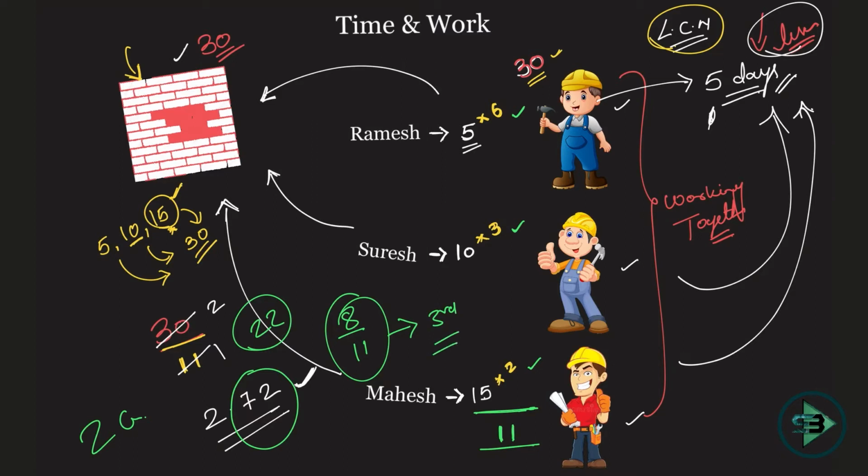Which means they will not require the complete third day. They will require just 0.72 part of the third day. So if the assumption is they are working for all the 24 hours, take 72% of the 24 hours. That will be 0.72. Okay, so that's how you solve the problem of basic time and work with your LCM method.